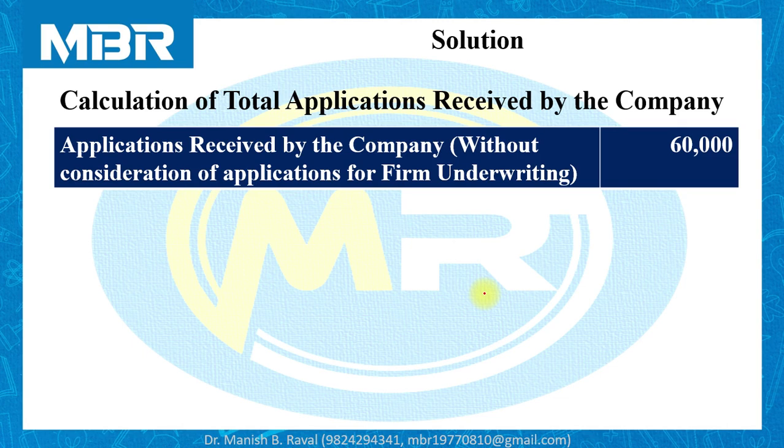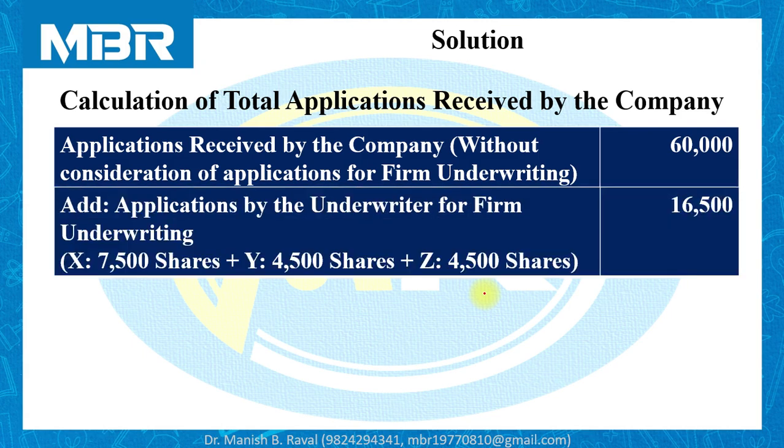It means that the 60,000 shares received by the company in the form of applications do not include applications for firm underwriting. But it is the case of firm underwriting, so it is compulsory for the underwriters to apply for the shares of firm underwriting. So obviously they have applied for their own firm underwriting. Add applications by the underwriters for firm underwriting.